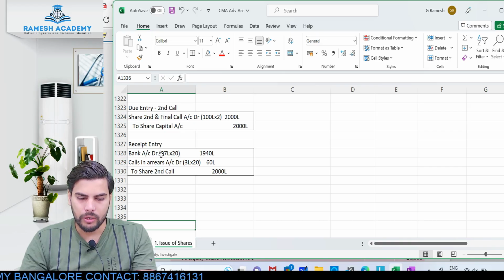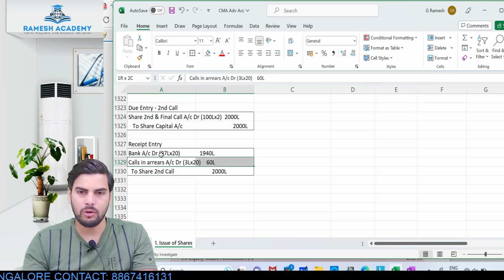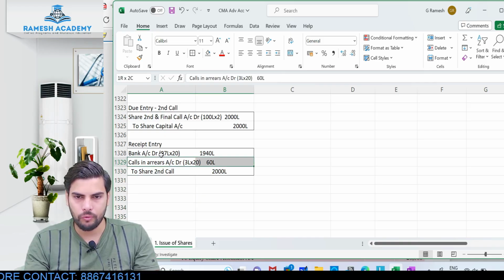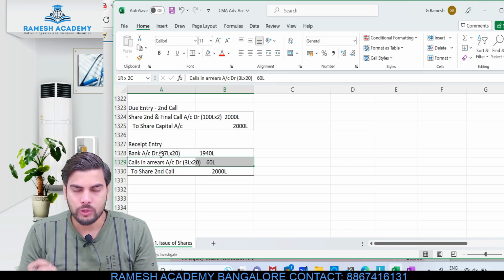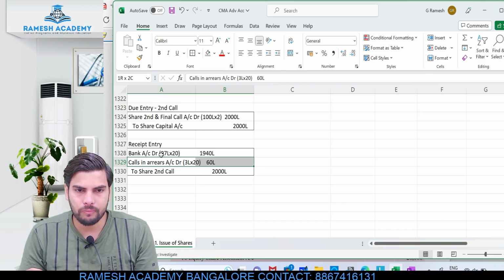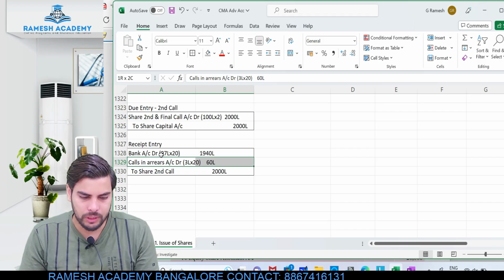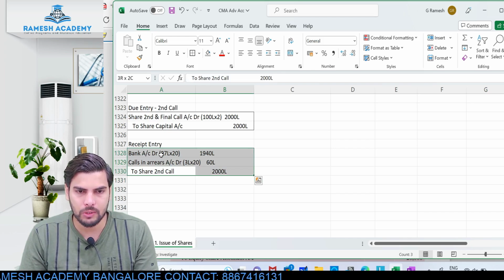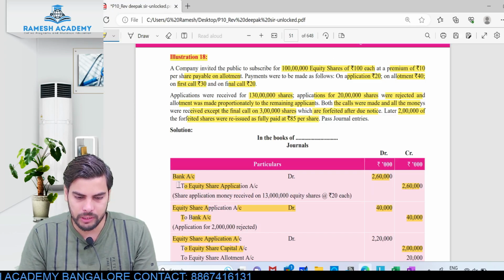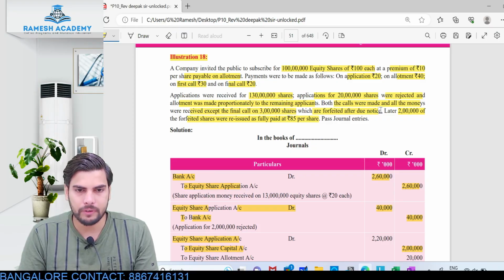Now, what am I going to do with these 3 lakh shares? These 3 lakh shares are getting forfeited. Now I just need to pass the forfeiture entry pertaining to these 3 lakh shares. Just because the shareholder did not pay the amount pertaining to second and final call, the company decided to forfeit the shares. Look at this: were forfeited after due notice.